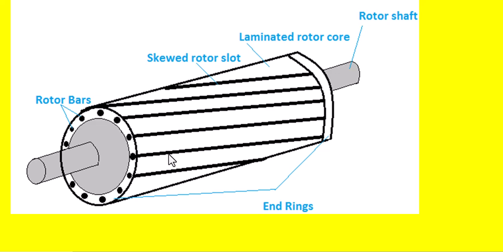This is the rotor of a squirrel cage induction motor, and these are the rotor slots, and in these rotor slots there are conductors like this. Earlier these rotor conductors were parallel to the rotor axis, but now it's not so.